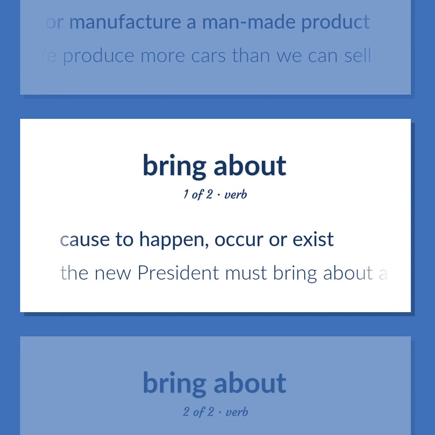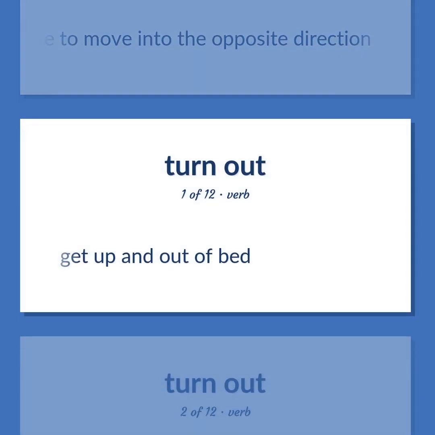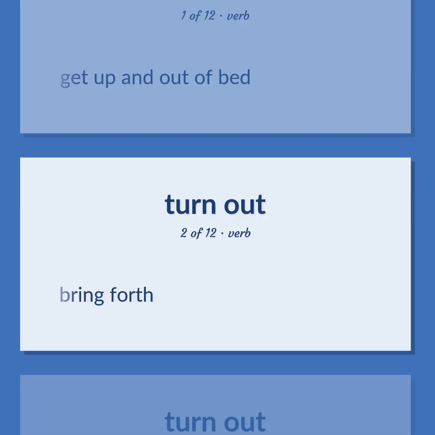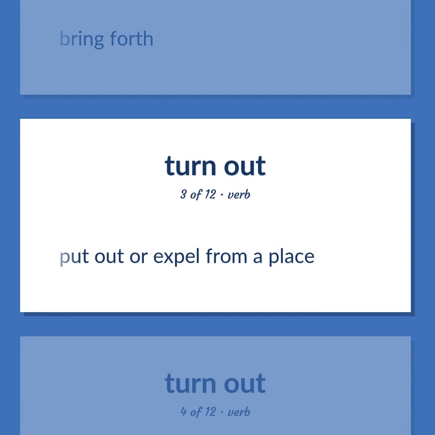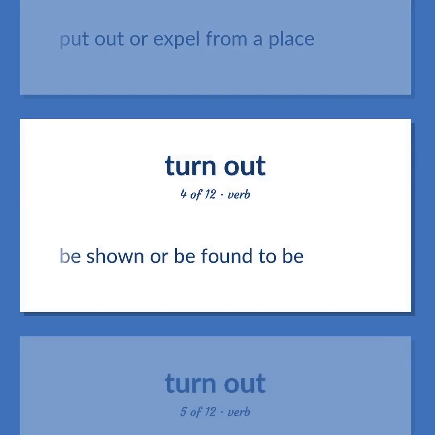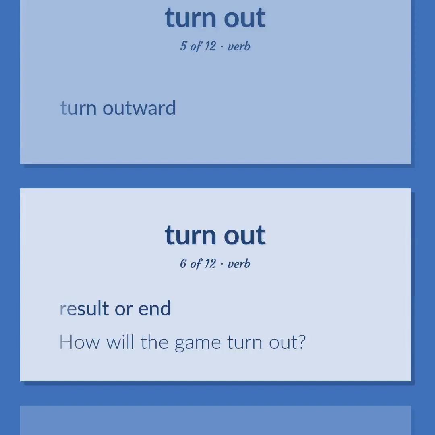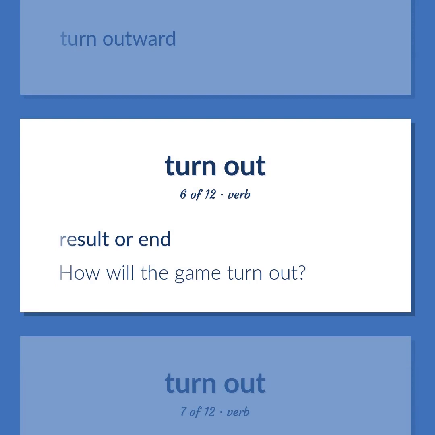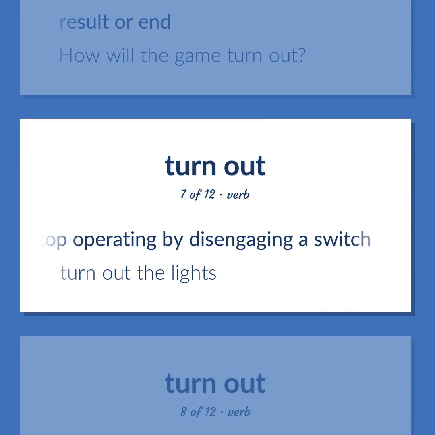Cause to happen, occur or exist. The new president must bring about a change in the healthcare system. Cause to move into the opposite direction. Get up and out of bed. Bring forth. Put out or expel from a place. Be shown or be found to be. Turn outward. Result or end. How will the game turn out? Cause to stop operating by disengaging a switch. Turn out the lights.